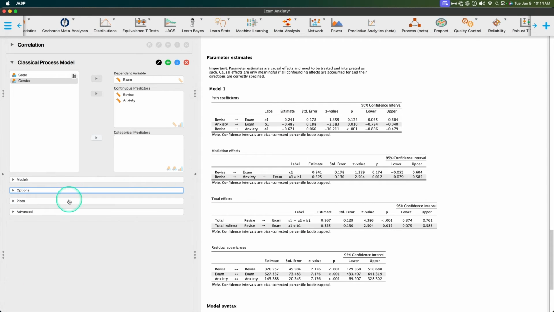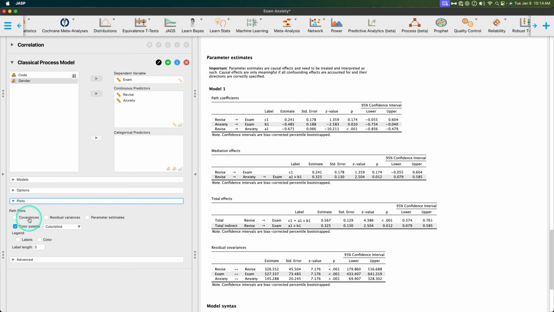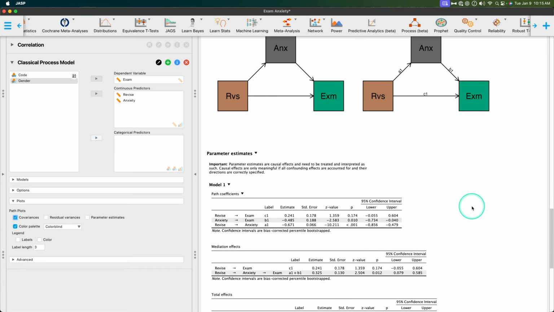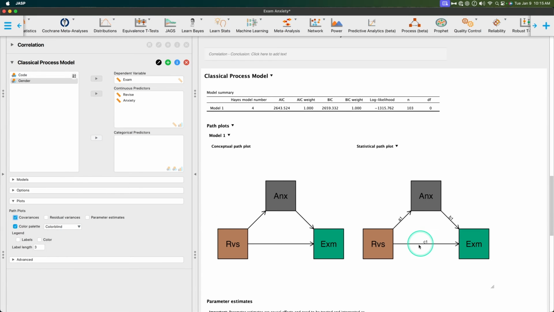So we can collapse that. We can get some plots here. Let's see what we get with covariances. There's a progress bar up here. So what it looks like is it's going to add the covariances to this plot. Although yesterday, when I was playing around with it, it did not get added, because I wanted my parameter estimates to be on this plot, because that'd be a perfect plot to then just put into a paper, right? But nothing was showing up. So let's see what happens with the covariances. Let's see if it adds the values. See, it didn't add the values to the path plot, which is an absolute bummer.